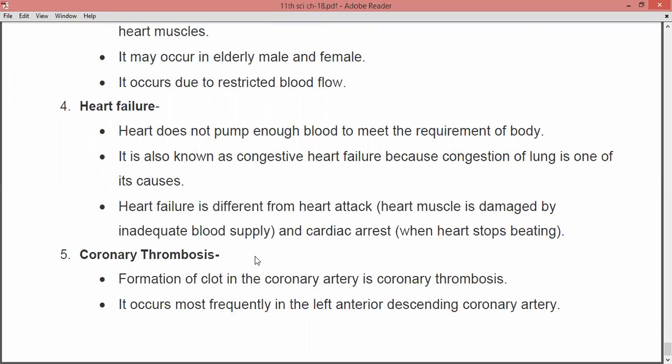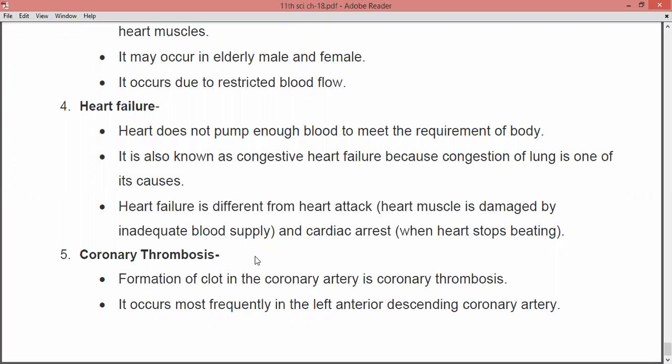If the lung is congested, it shows a direct effect on the heart, because if the lungs are not working properly, even though the deoxygenated blood is coming to the lung, there is no exchange of gases, that is the CO2 and the oxygen.